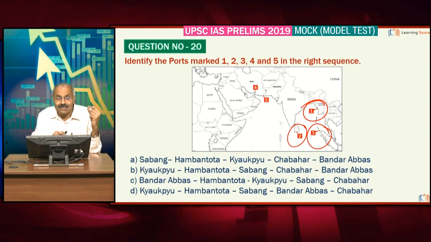Then 3, Sabang Port. India and Indonesia are going to develop Sabang Port, and the location of Sabang Port is very important. That is a strategic location, right? That is on the way to the Malacca Strait. Please don't forget, it is at a strategic location. It is of Indonesia. India and Indonesia are going to develop Sabang Port.